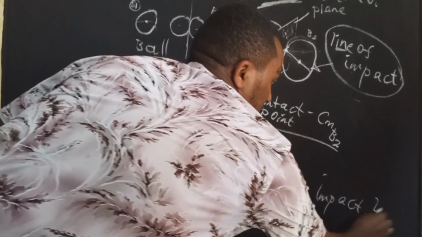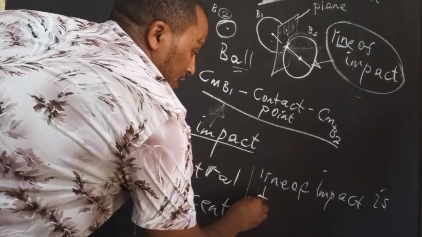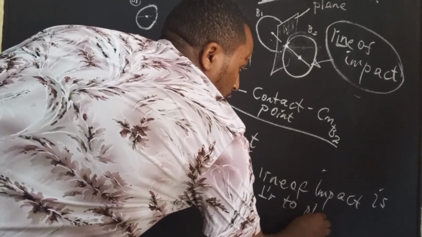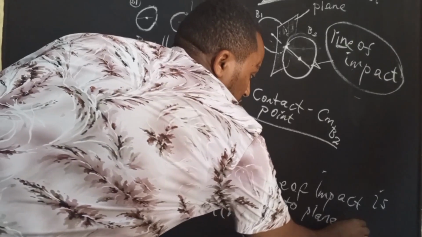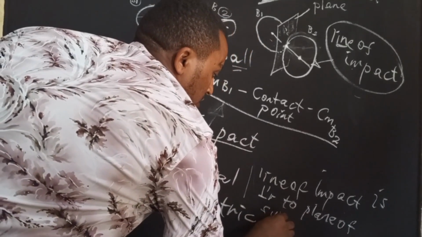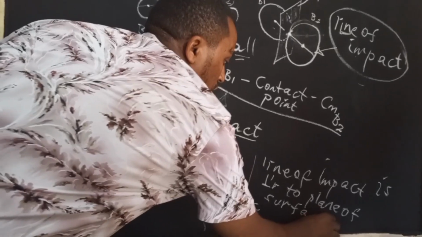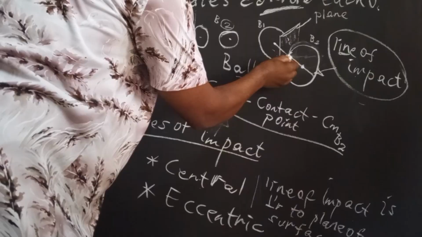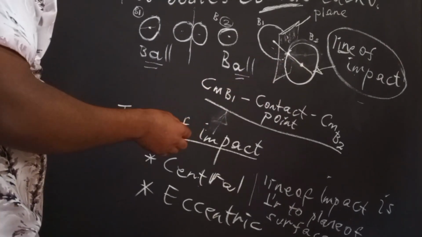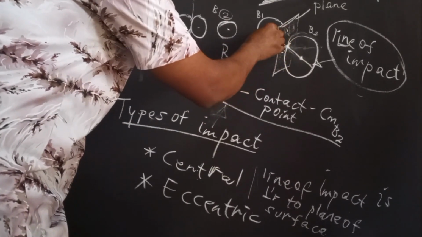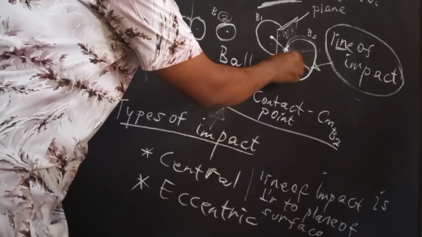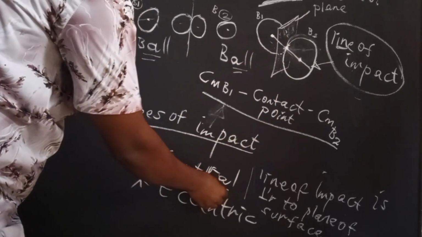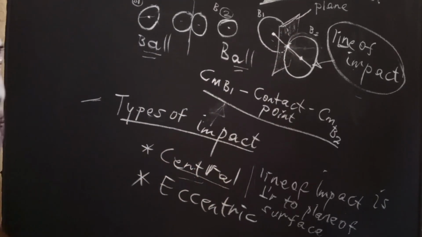Line of impact is perpendicular to the plane of contact, the plane of the surface of contact. See this plane, and there exists the line, this line I told you, the line that connects the contact point and the centers of mass of the two particles. That becomes perpendicular at some point, and that is called the central impact.